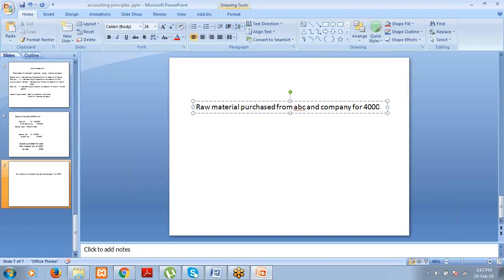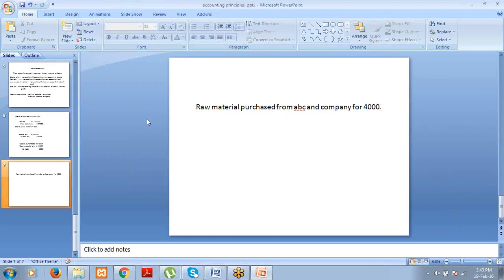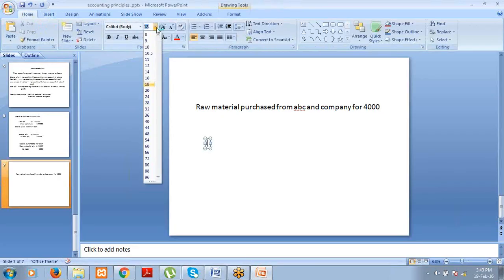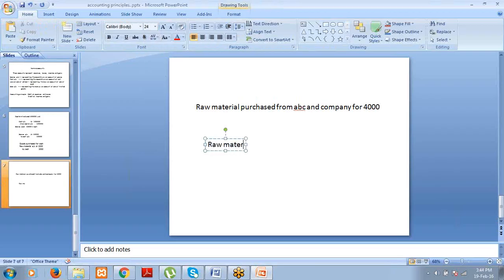So what are the main two aspects in this transaction? Raw material and ABC and Company. Okay. So raw material means goods. Goods means real account. When you purchase, the raw material is coming into your organization, right? So according to real account principle, debit what comes in. Raw material account debit, $4,000, and ABC Company is the personal account, right?